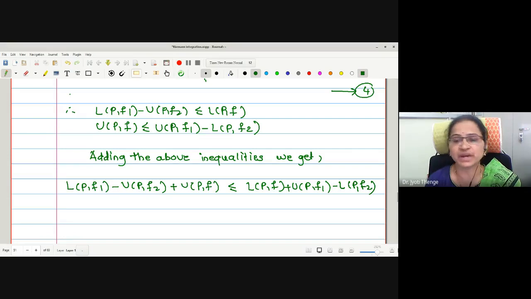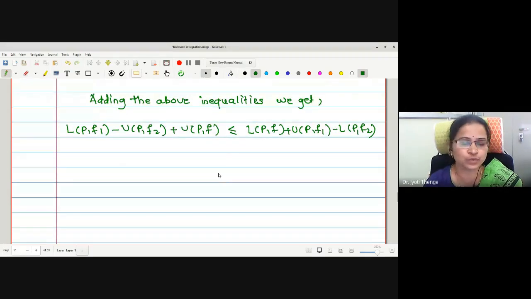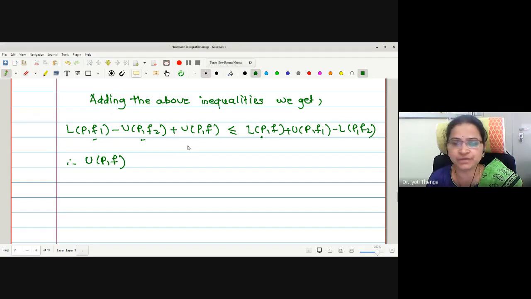Now we will separate the terms of functions f, f1 and f2. To the left side, we will collect the sums regarding the function f only. Therefore, this and this we will shift to the right, and we are left with U(P,f) on the left, and L(P,f) we will shift to the left. Therefore, this is U(P,f) minus L(P,f) is less than or equal to